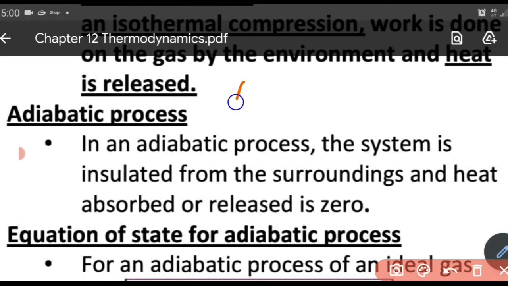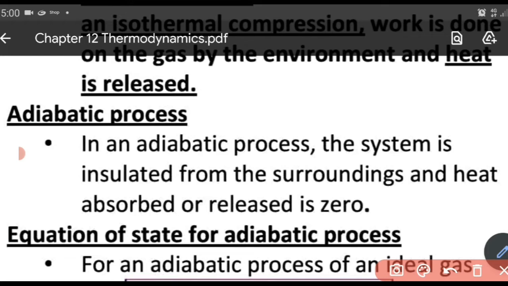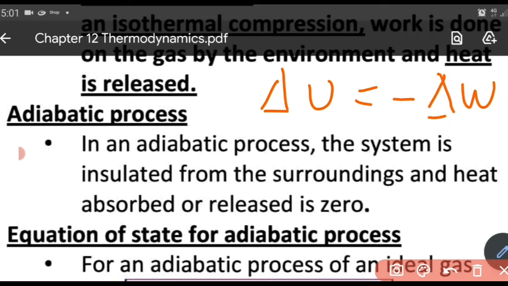Now that can be written as delta U plus delta W equal to 0. That is the form of the first law of thermodynamics. So this can be written as delta U equal to minus delta W. So what does this equation mean? If the change in internal energy is positive, work done will be negative.